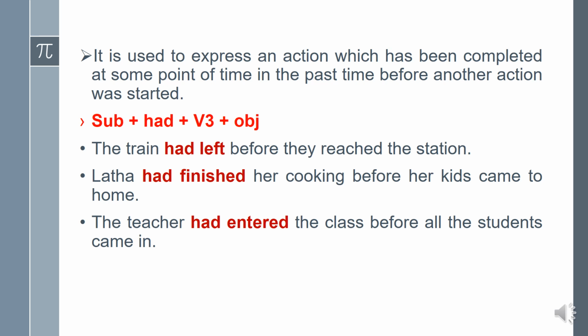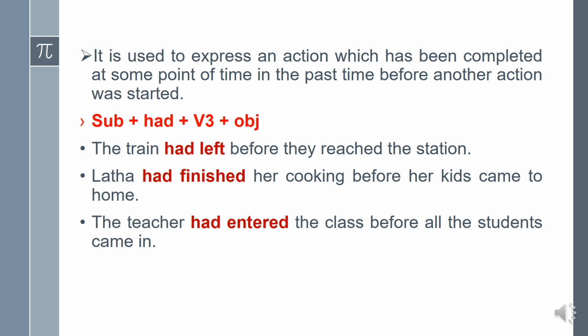In the same way, we can say the students had cleaned the board before the teacher entered. The students had become silent before the teacher entered. I had cleaned the house before the painter came in. Like that we can say number of examples. The earlier action we must use in past perfect tense. And the next action, the later action, we must express in past simple tense.